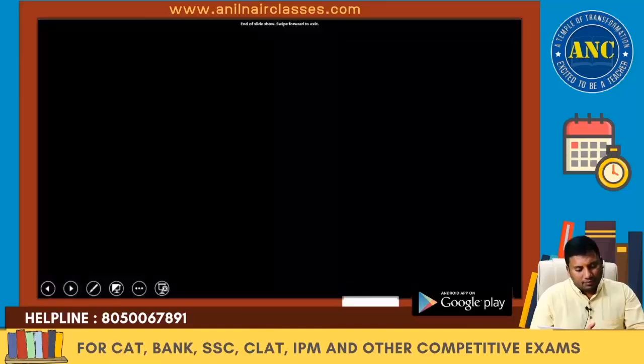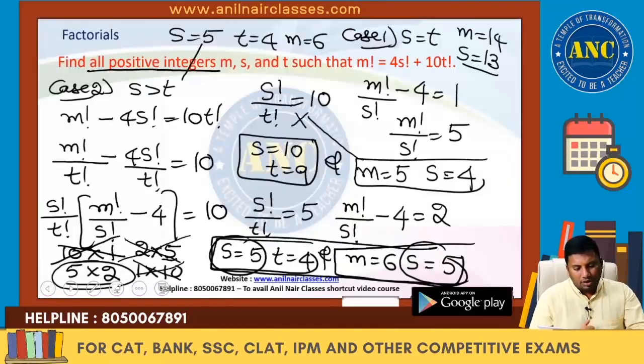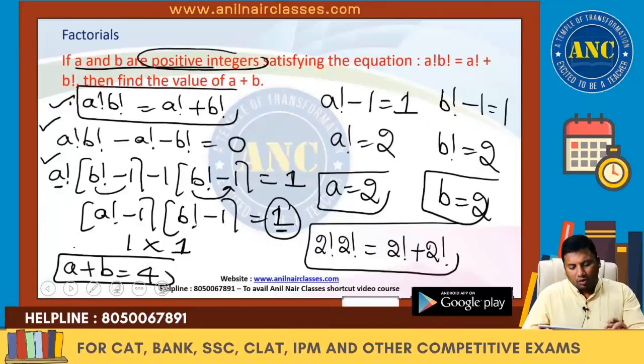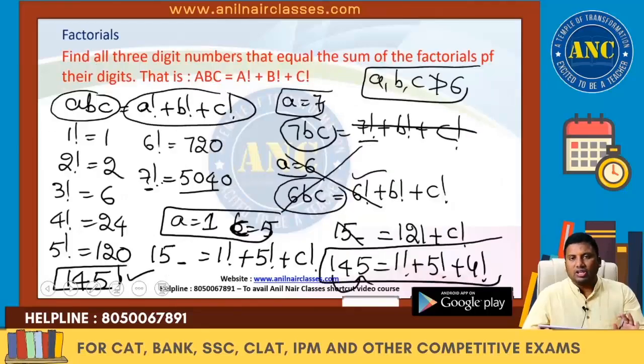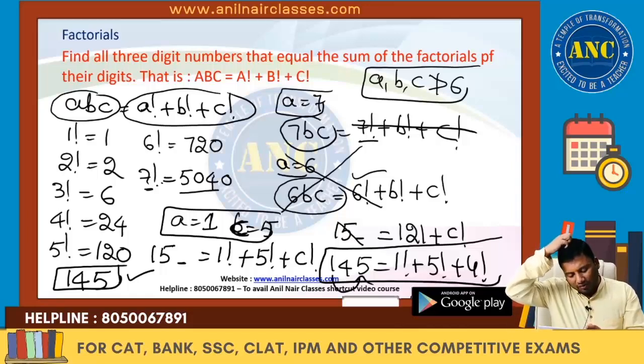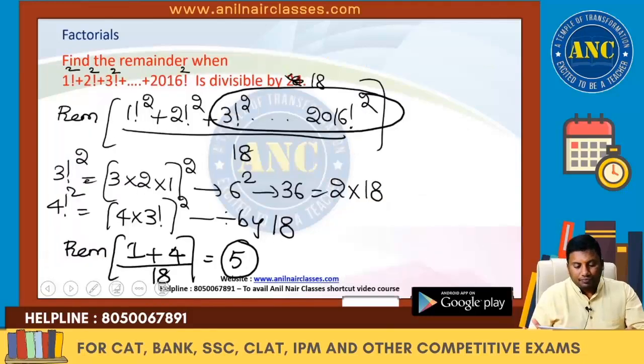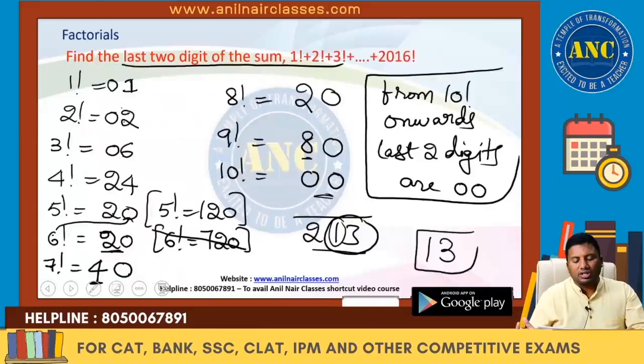Next, now see here. I hope this question is clear. I hope this question is also clear, right? Please check all the questions. This value is also clear. I just took 145. You can take any other value. If I take b value 5, c value 5, 5 factorial plus 5 factorial, but 5 cannot be possible. You can also take any other value, you can check how to do the division. Still a lot of questions can be formed.